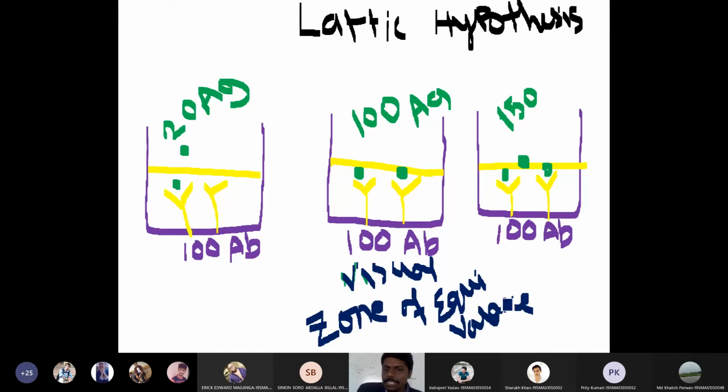Equivalence, because in this particular well the number of antigens and the number of antibodies are the same. So this particular zone is called the zone of equivalence.